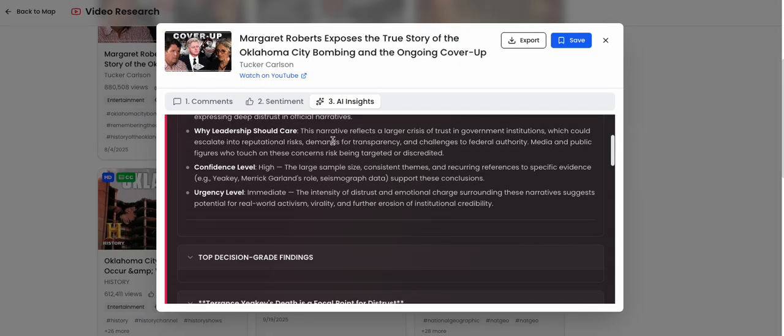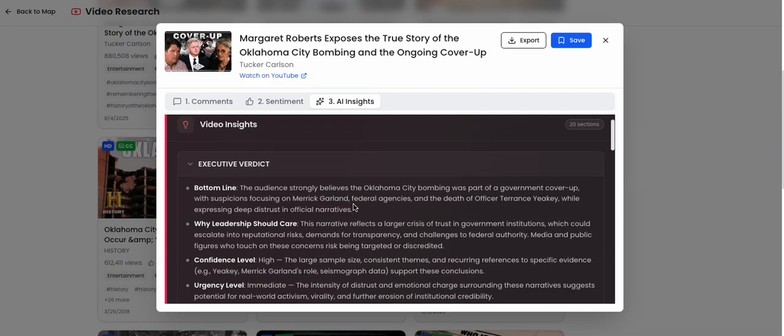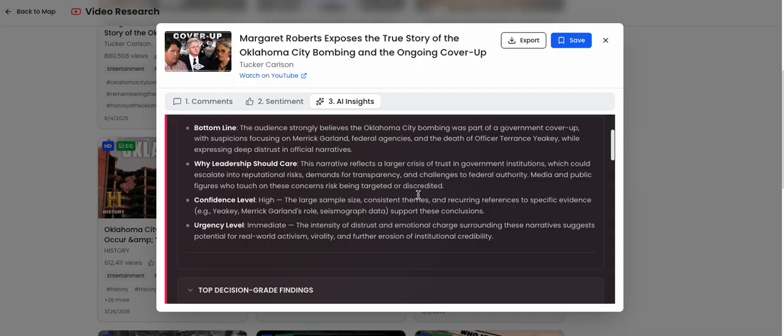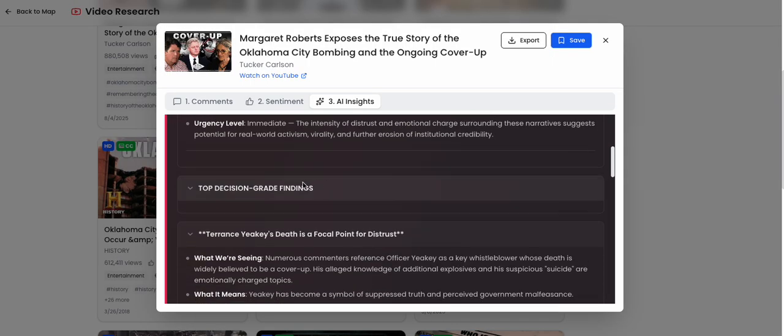And so I'm going to be able to say at this level, we have an executive verdict, meaning what's the bottom line? Why should leadership care? What confidence level do I have that this is true or false? And what urgency level is there that we pursue this in the newsroom?